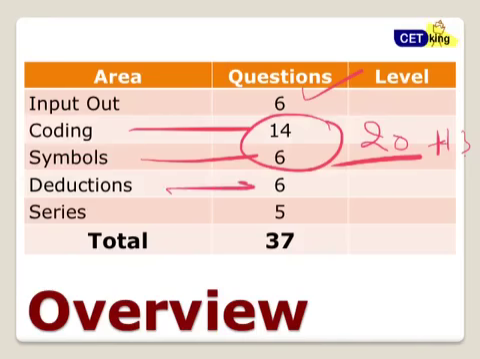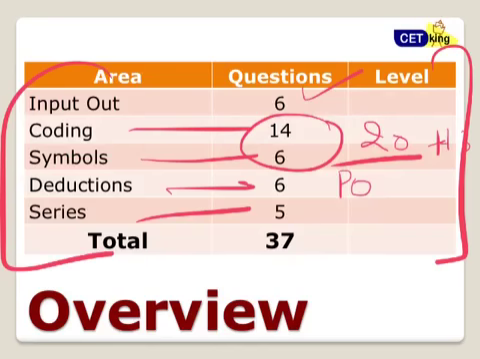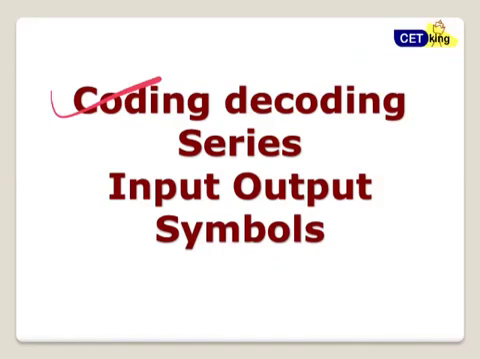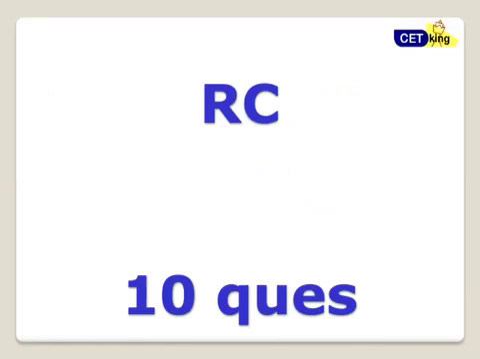Deductions, 6 questions. All the questions which were based on possibility and all came back again. Series, 5 questions. Again, if you have Cetking books, these topics are more than sufficient from our Cetking CET books. Logic from Cetking books is again more than sufficient to cover all these topics. The 4 main topics to do are coding-decoding, series, input-output and symbols. So these are the 4 main topics which you need to cover.